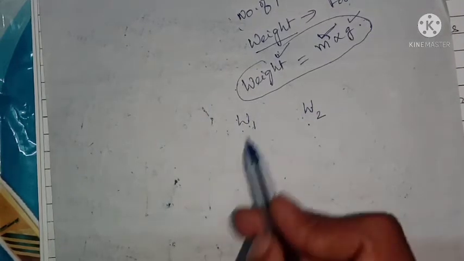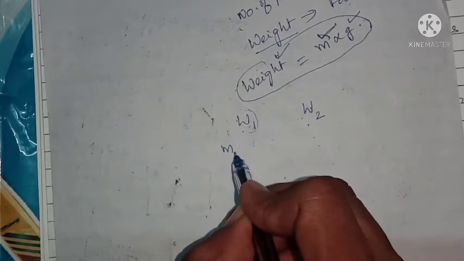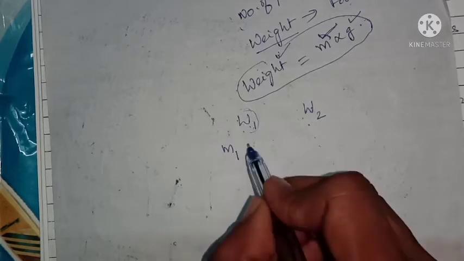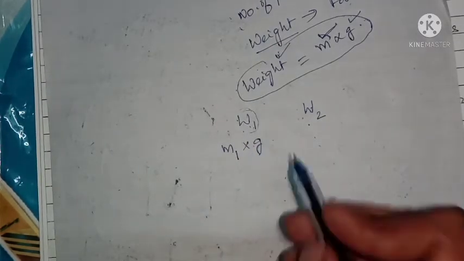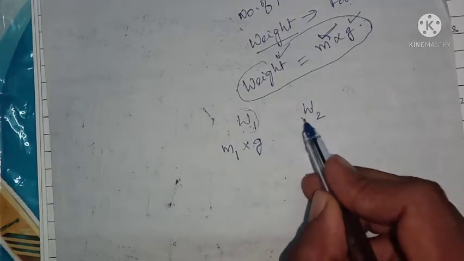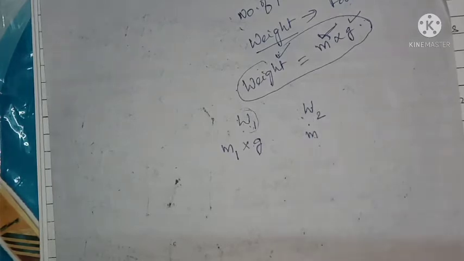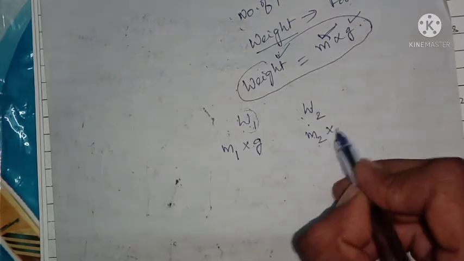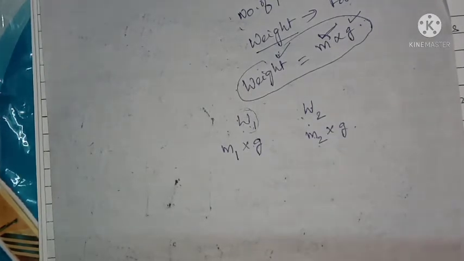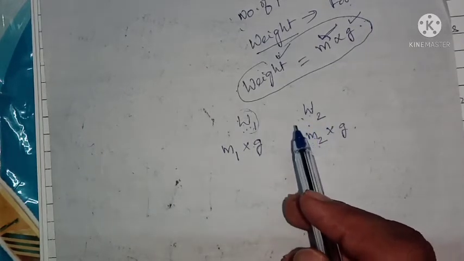Already we know that W1 is because of the mass present in the body, that is m1, and acceleration due to gravity, that is g. And W2, the weight of the body, is equal to m2, the mass of the body, into acceleration due to gravity. It means both the bodies are exerted toward the center of gravity.